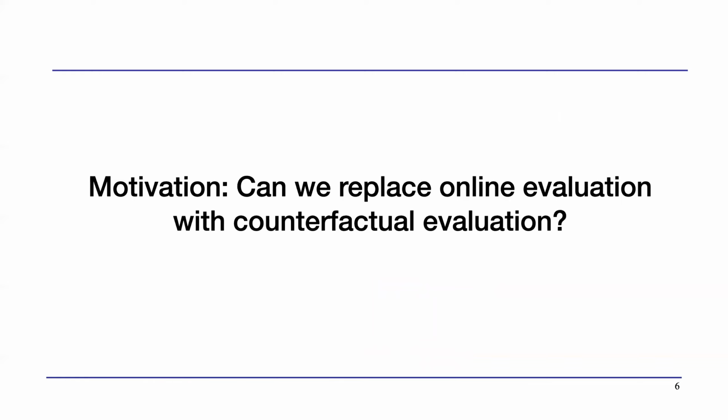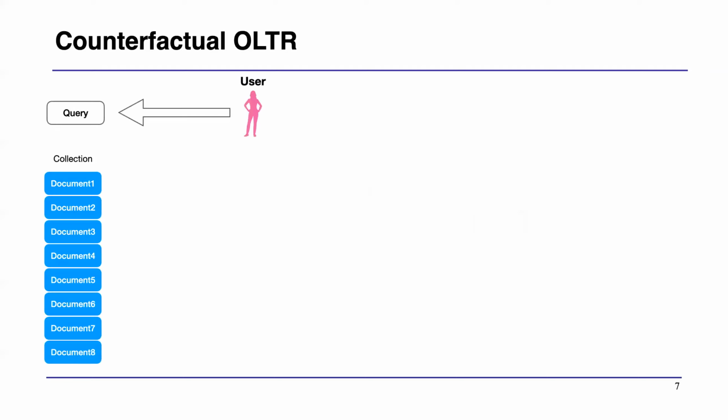So I guess the motivation of our work is: can we replace traditional online evaluation with counterfactual evaluation for online learning to rank? Because both methods are kind of doing the same thing. They both are used to evaluate which ranker is better given user clicks. So we want to investigate if the counterfactual can gain more benefits than online evaluation. Now I'm going to explain all the steps of our designed algorithm, the counterfactual online learning to rank.